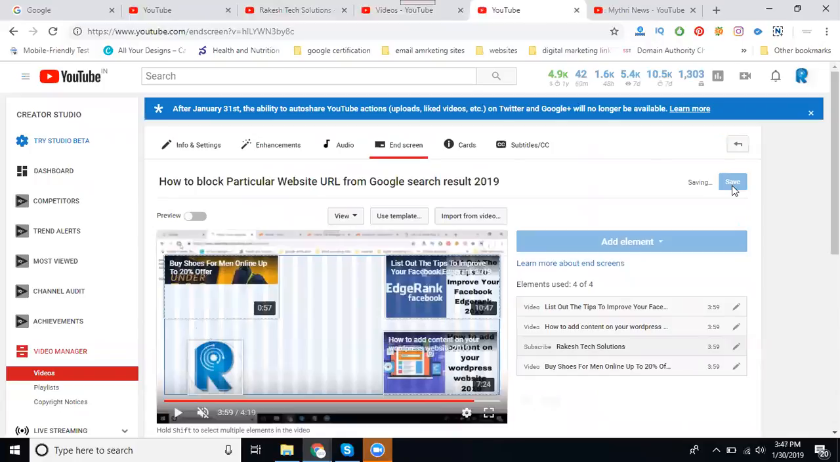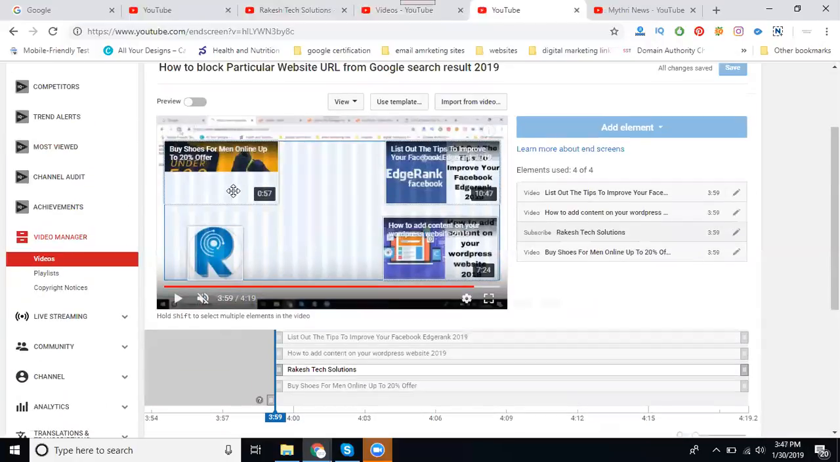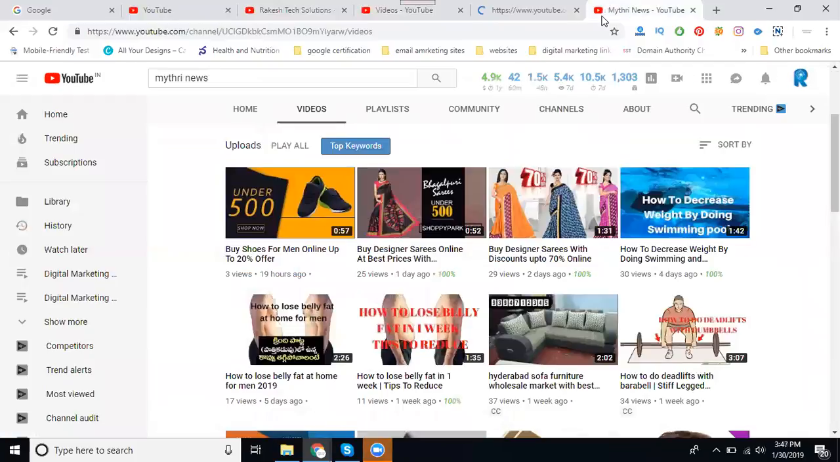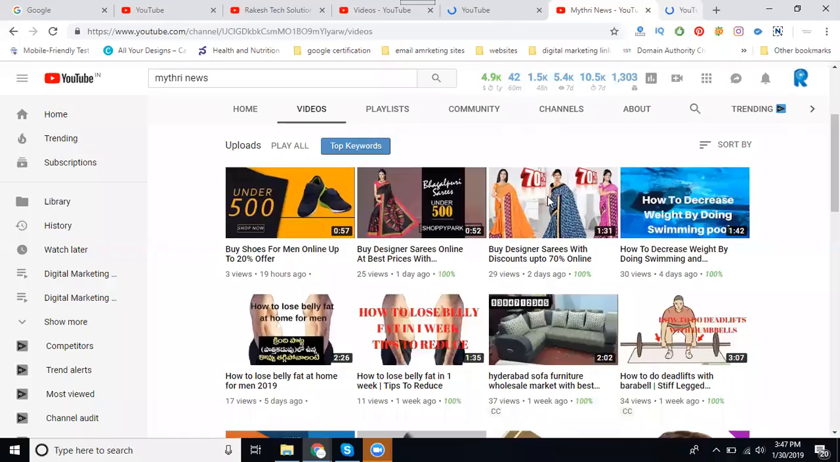Just copy the YouTube video URL link and paste it into your end screen option. This is not my YouTube video; this is another YouTube video I'm adding to your video. Now go to the cards. In cards, I'm adding another video. This is called the other video option. Select this video and go to the cards option.